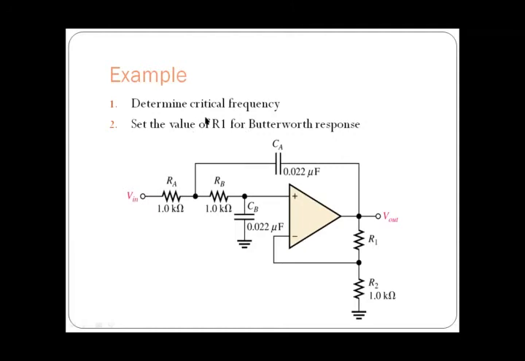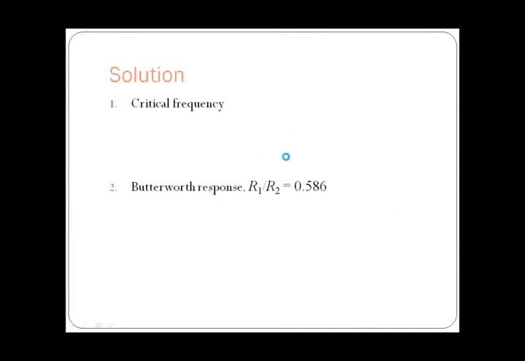So determine the critical frequency. Next example is determine the critical frequency. He has asked that we have to determine the critical frequency given all the values here. And set the R1 value for Butterworth response. So here we have to set the R1 value as it is going to produce the Butterworth response.